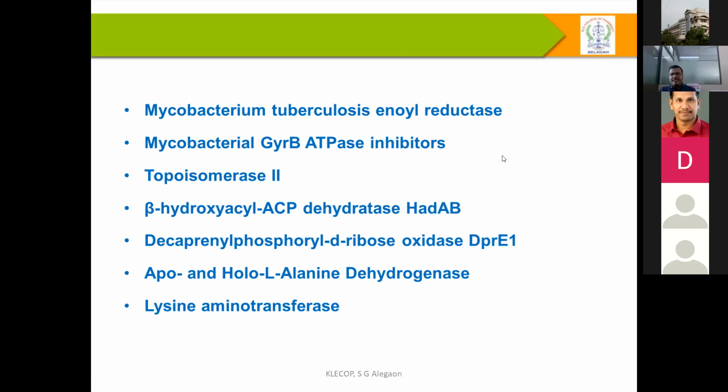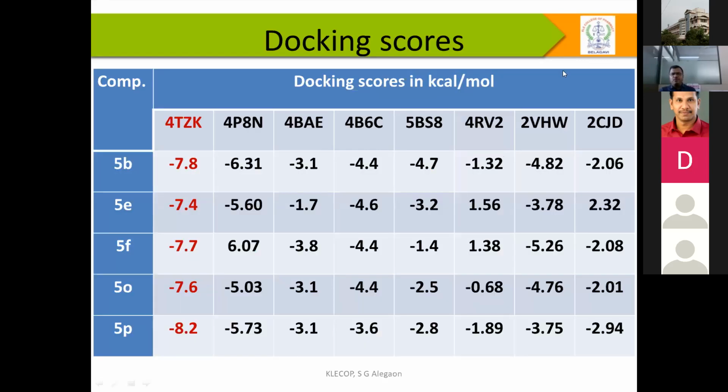When we analyzed, we came to know that enoyl acyl reductase shows the better result compared to the others. This is all the scoring, which we call the dock score.